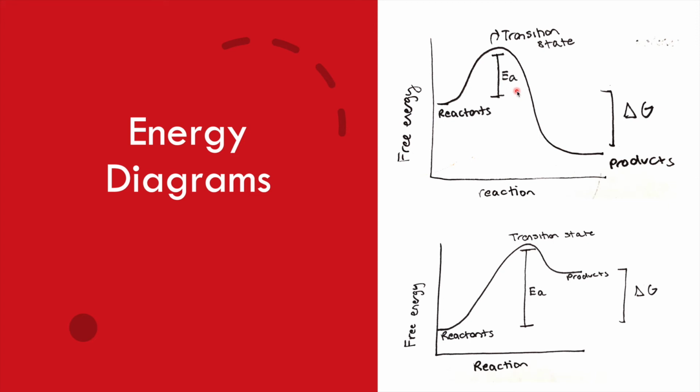The state at which bonds are being broken and transformed is called the transition state, and this state is very unstable. Once the state is overcome, the reaction will take place. In endergonic reactions, the products have more energy than the reactants, so delta G is positive. In addition, endergonic reactions require more activation energy.